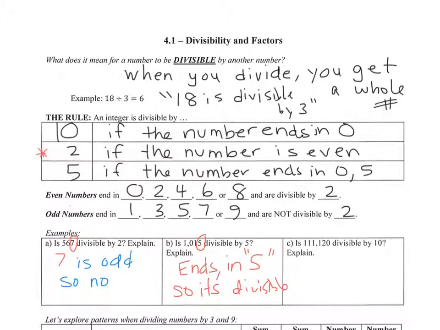And letter C: is 111,120 divisible by 10? So let's go up to the divisibility by 10 rule. If the number ends in 0, and this number ends in 0, so yes, it is, because it ends with a 0.